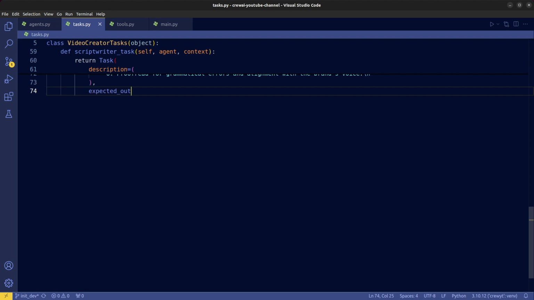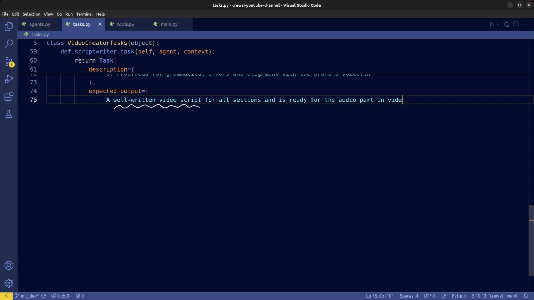For the expected output, we want it to produce a video script that is up to our standard. As usual, the expected output argument will have a template for the agent to follow. We ask it to output in a specific format that we prefer.